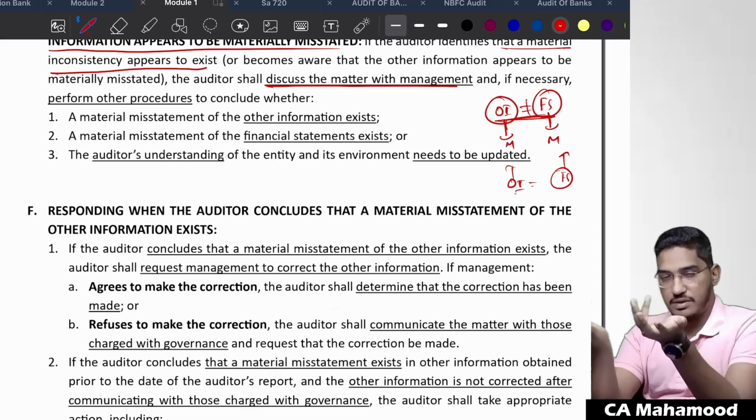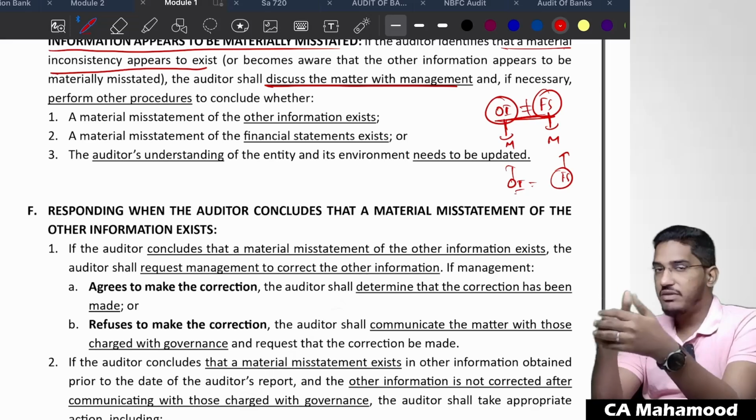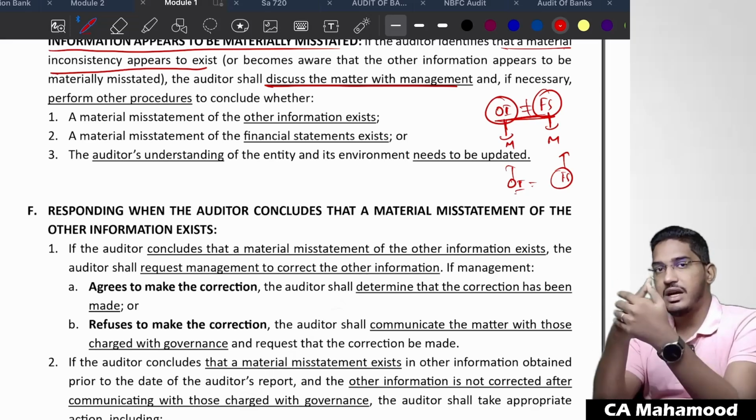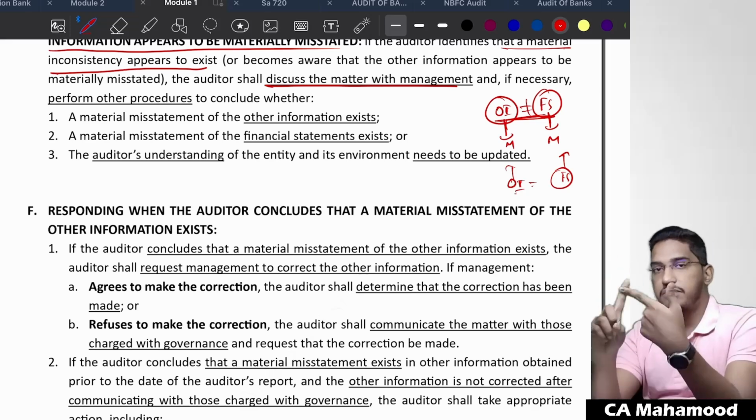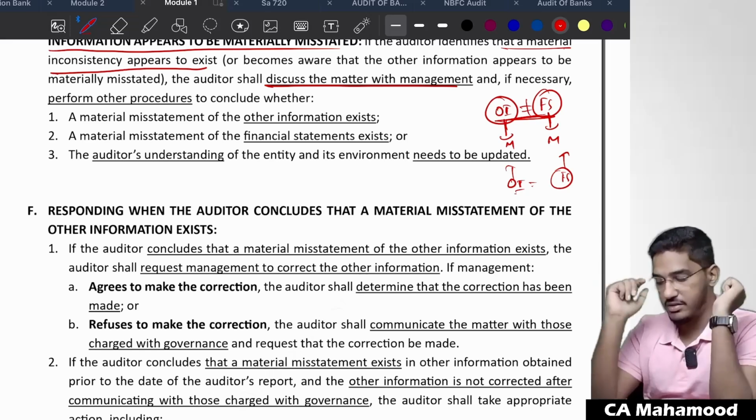Why this inconsistency? Sometimes there might be valid and genuine reasons. Management will try to explain. If the management is not trying to explain, that means that something is wrong there. So first, if you find any inconsistency, what you are supposed to do? Go to the management, sit with them, discuss that inconsistency, ask the reasons.